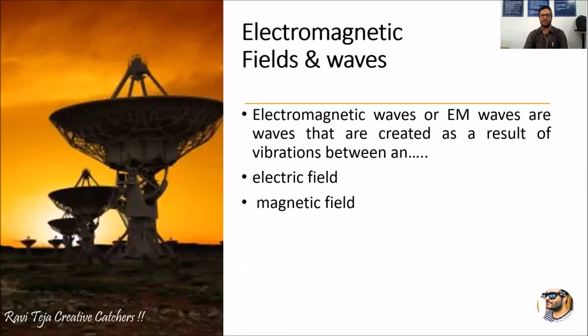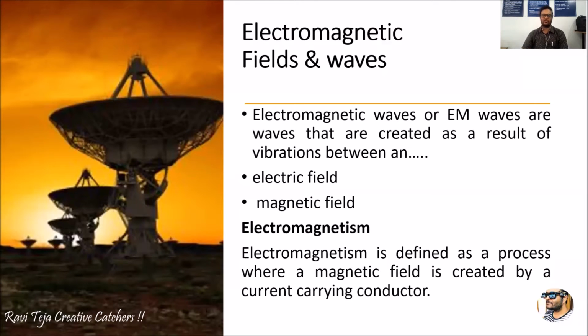So these electromagnetic waves, or EM waves, are the waves which are created as a result of vibration between two fields. They are the electric field as well as the magnetic field. So whenever these two fields, electric as well as magnetic, vibrate, electromagnetic waves are formed, okay? Or else, whenever the electric field and magnetic field are in motion, these waves, which consist of both fields in motion, can be considered as electromagnetic waves. Okay.